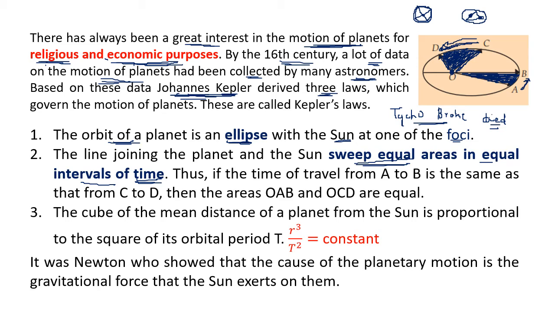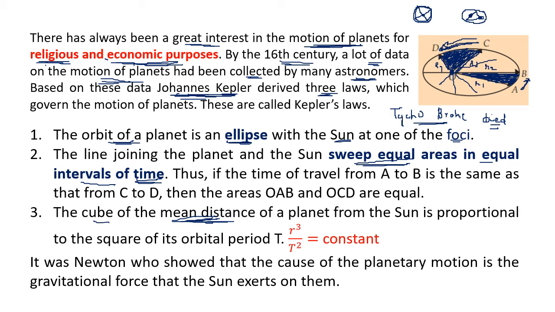And the third law which was given is the cube of the mean distance. Why is mean distance mentioned here? You can see here R1 is A, R2 is B, R2 is greater than R1. This is smaller and this is still smaller. The radius is changing, but you have to take the mean, the average. Add all the radii and divide by the number of radii you have added.